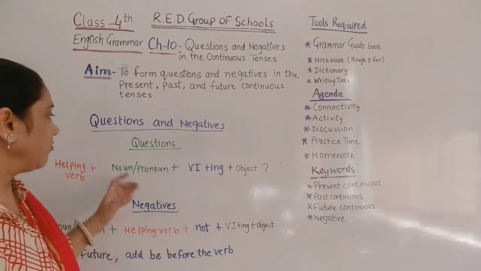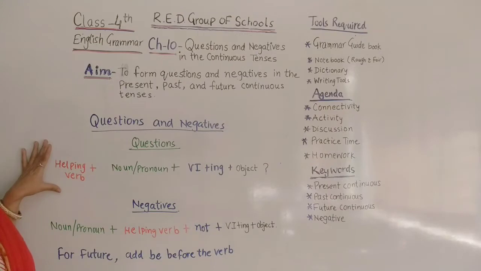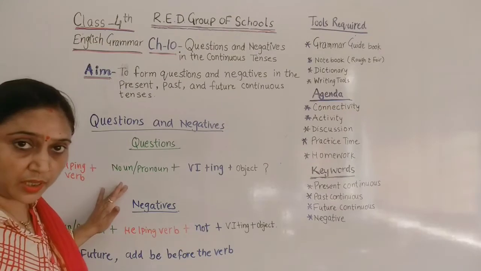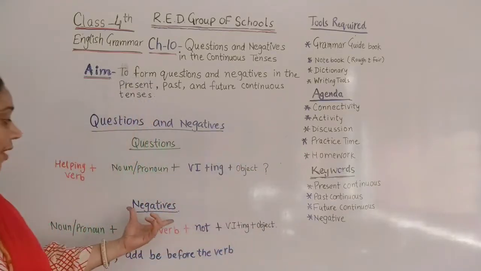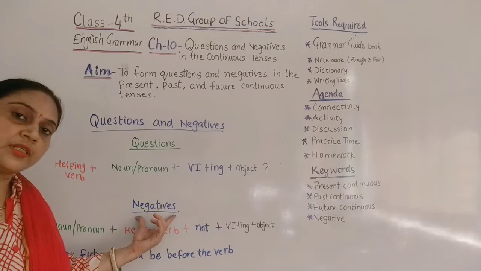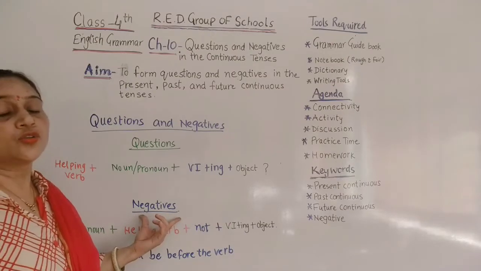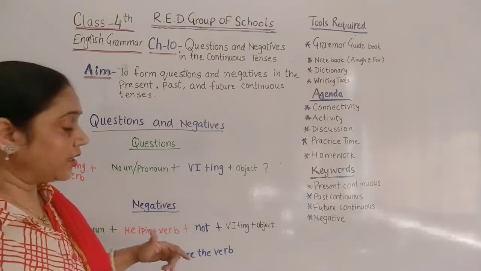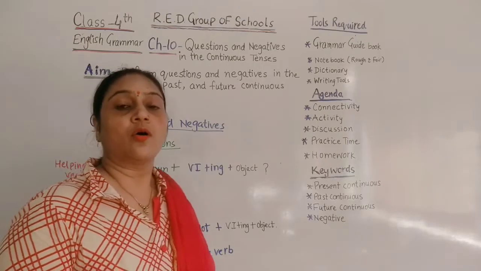So children, we make questions in continuous tense because they help us to ask if something is happening, was happening, or will be happening. And why do we make negatives in continuous tenses? Yes children, we make negatives in continuous tenses to know if something is not happening, was not happening, or will